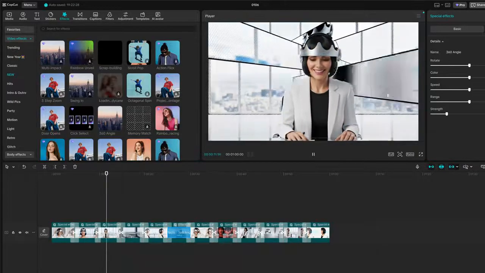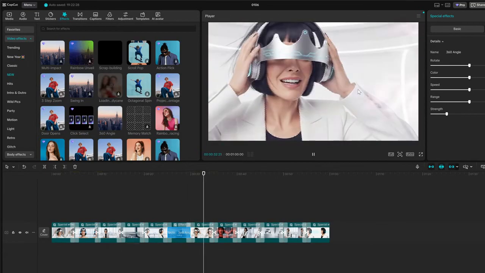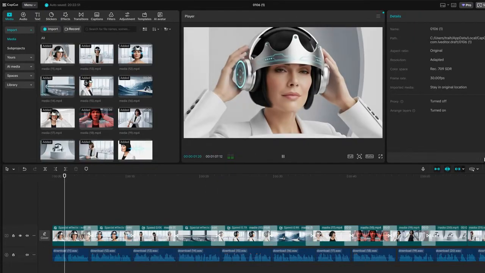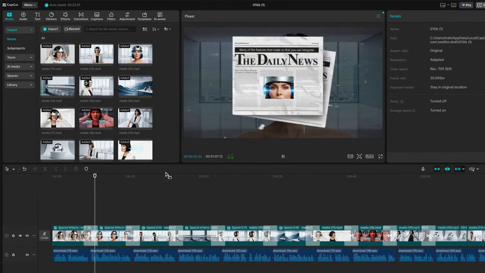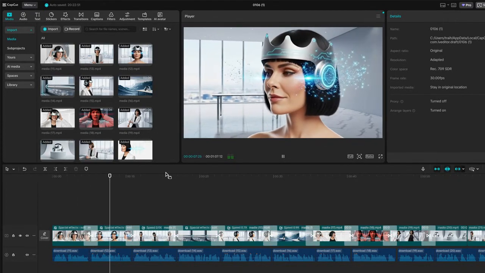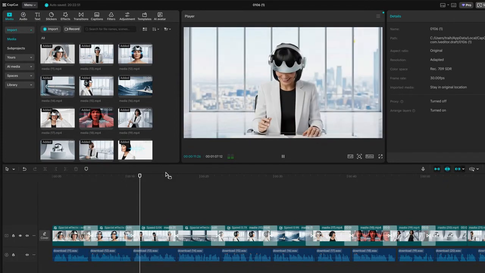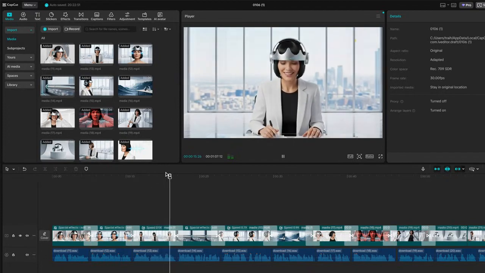In one, we'll simply add the images to CapCut and apply a method so that they have a simple animation and don't have to be transformed into video. In the other, we'll transform the images into video one by one so that they have a more fluid movement and are more eye-catching for users. It depends on you and the time you want to dedicate, but I understand that not everyone has the same time to dedicate to a project. Choose what you consider best for you. Let's start with the simple animations.